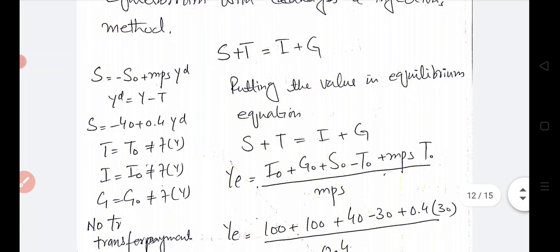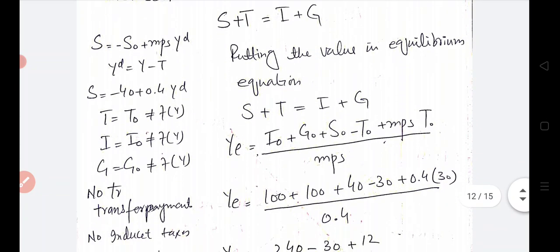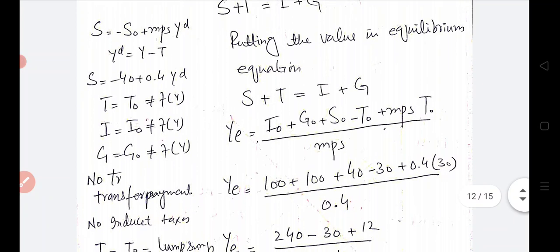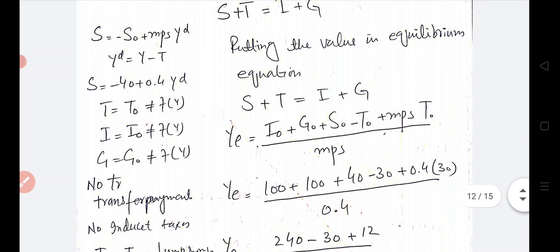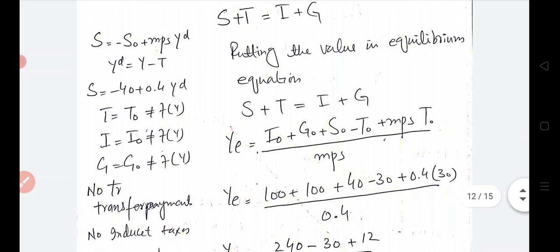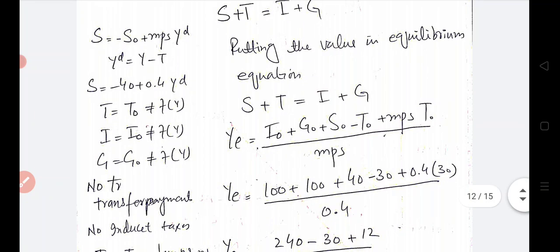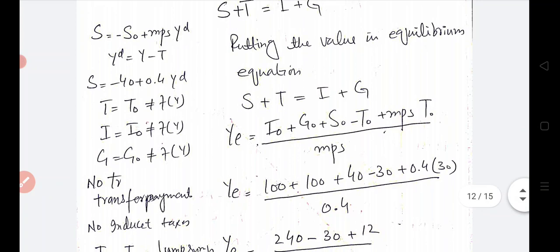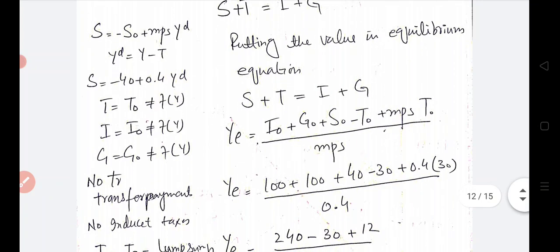On the left hand side, I have given the specific information for this model. S is equal to minus S naught plus MPS YD, and YD is equal to Y minus T naught. S is equal to the specific saving function, minus 40 plus 0.4 YD, T is equal to T naught, that is autonomous, I is equal to I naught, that is autonomous, G is equal to G naught.